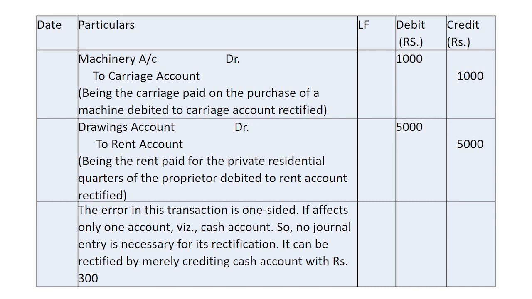Rupees 5,000. The next transaction is where the cash book balance has been overcast. So it requires no journal entry. So it can be merely rectified by crediting cash account with that excess rupees 300. So debits total has been casted more. So hence by giving credit to cash account, the total can be reduced to the extent of rupees 300.